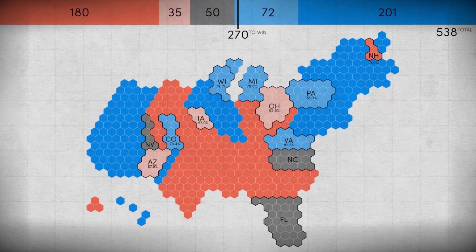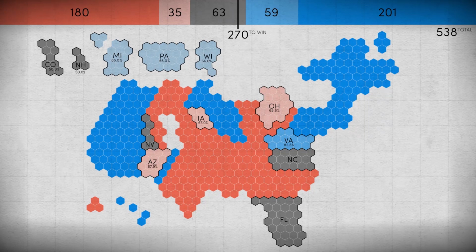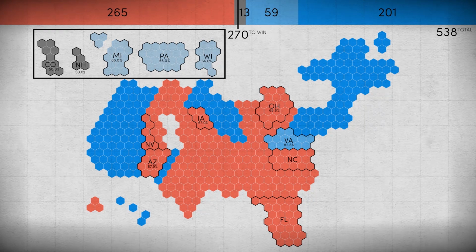According to Nate Silver on 538, if Trump is within 2 points of Clinton in the popular vote, then Colorado and New Hampshire become toss-ups, and Trump's chances in Wisconsin, Michigan and Pennsylvania go up to about 1 in 3. Victory for Donald Trump requires the popular vote to be close, a win in at least one of these light blue states, but 2 or even 3 if he suffers a loss in North Carolina or Nevada, and he absolutely must win Florida. In a favourable scenario for Trump where he wins all of the 50-50 states and all of the light red states, he still only got to 265 electoral college votes, and so one of these 5 states is an absolute must-win for Trump.